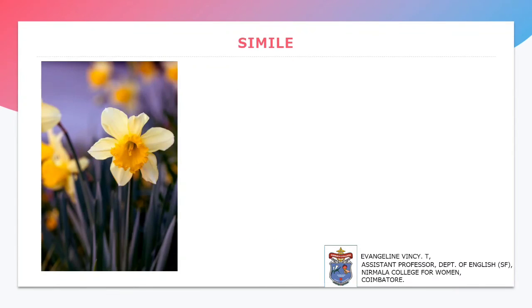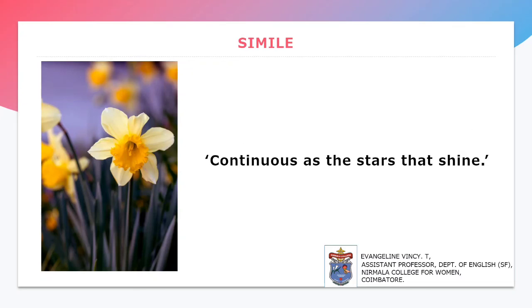Moving on to the next topic, it is simile. In a poem, it is very easy to find a simile if a line consists of "as," "like," "as well as," or "such as," so we can consider that line as a simile. For example, "continuous as the stars that shine." Here in the line we can see that the word "as" comes, so this is a simile.